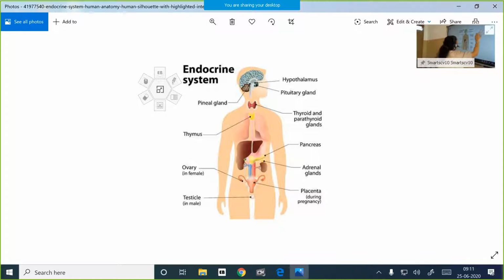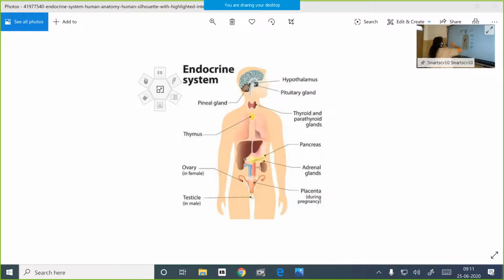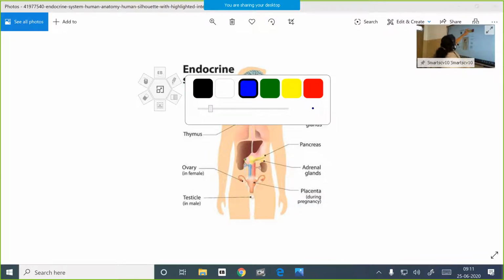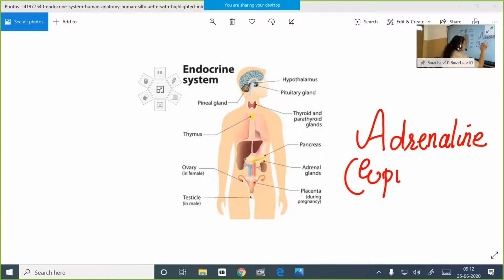So the adrenaline hormone secreted by the adrenal glands, otherwise known as epinephrine, is secreted in traces only when a person is relaxed.